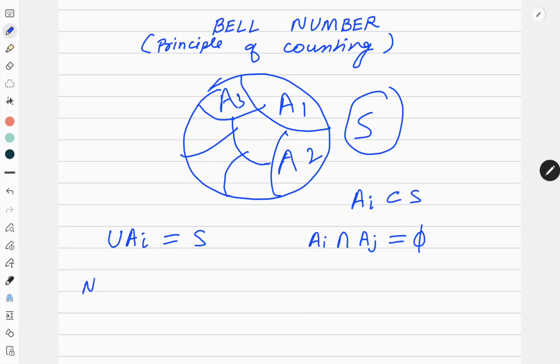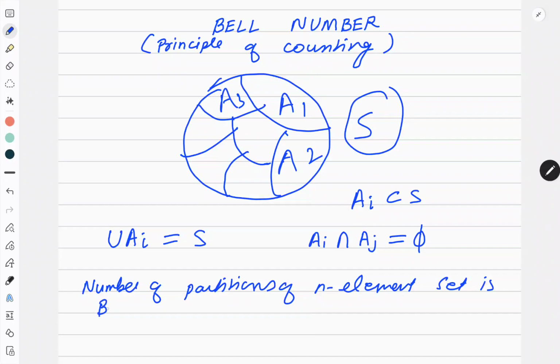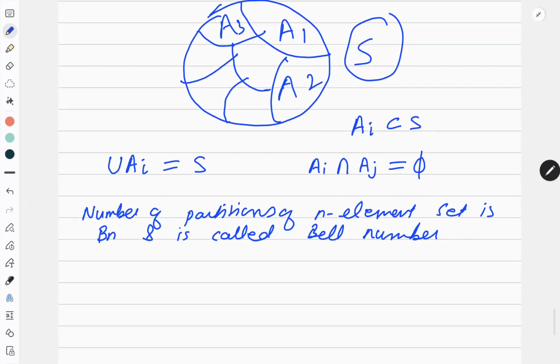Now the number of partitions of an n element set is represented by Bn and is called the Bell number. Right? So now I have a very simple formula for the Bell number.